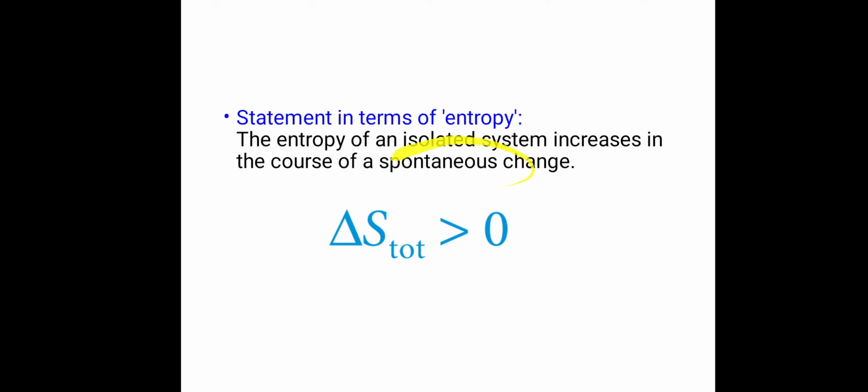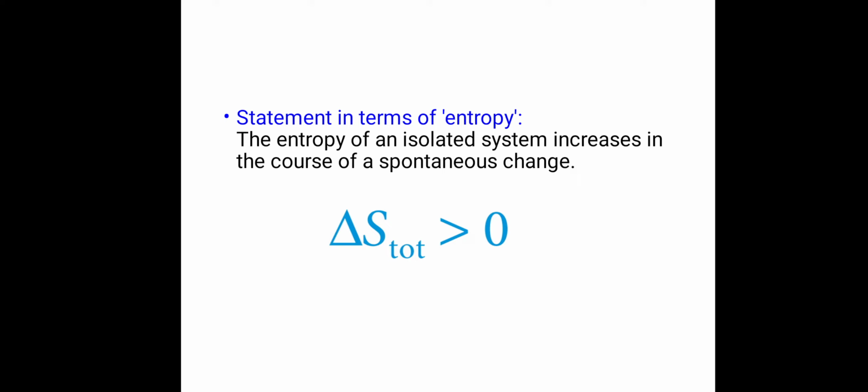In an earlier slide we saw what is meant by spontaneous: a process which can take place without the help of any external agency. The flow of heat from the hot end to the cold end is a spontaneous process. Diffusion of gas from high pressure to low pressure is also a spontaneous process.